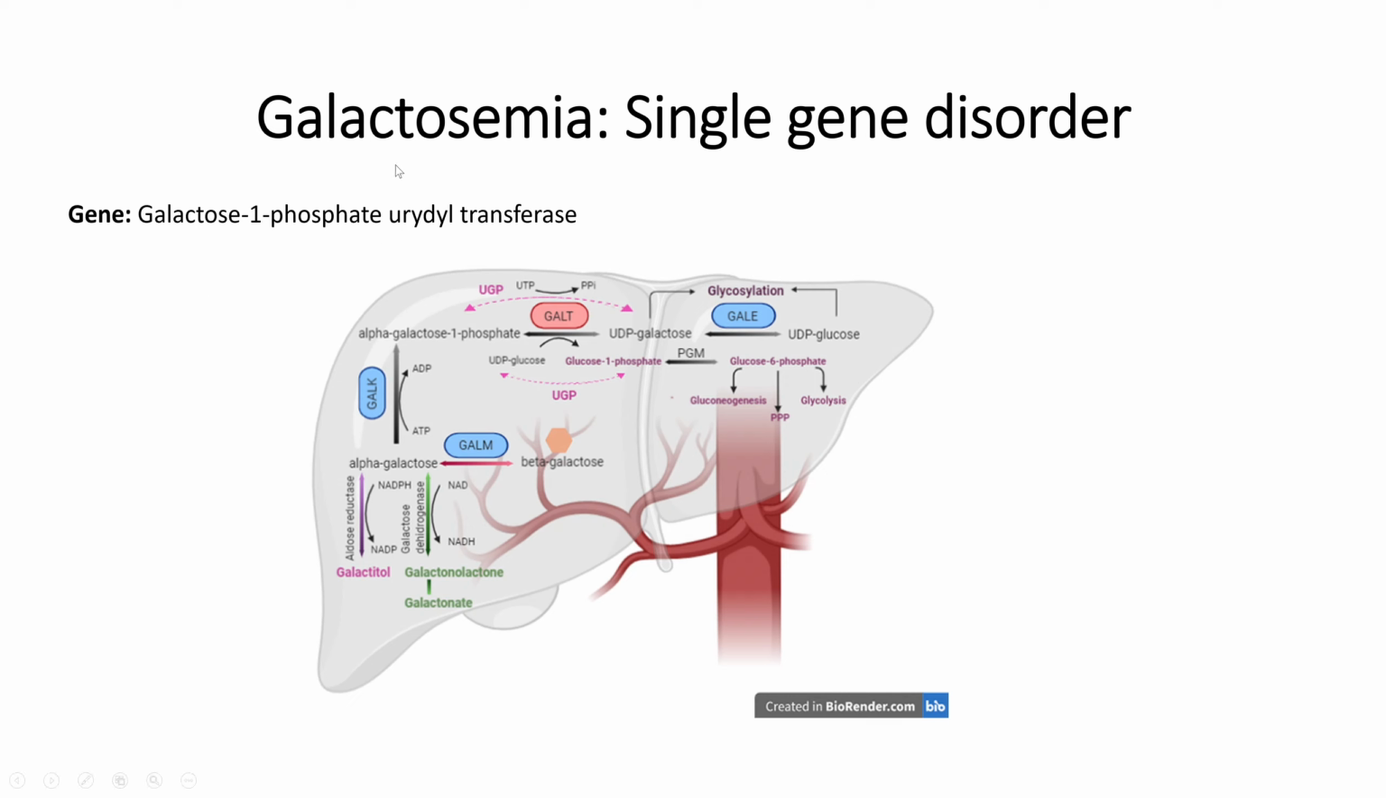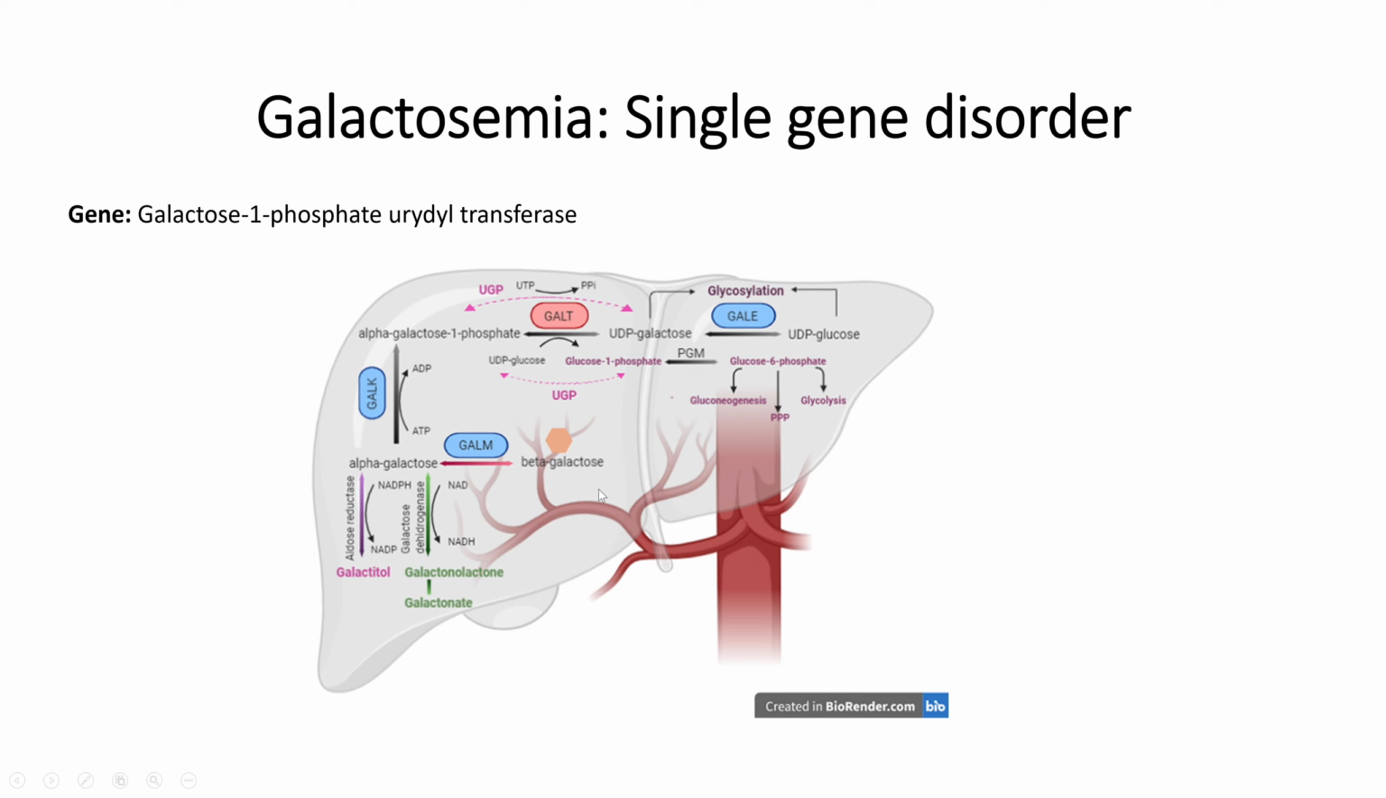In this video, we will discuss the problem or disease that is galactosemia. It is a single gene disorder, and the gene that is mutated or not functioning properly is galactose 1 phosphate uridyl transferase, and this gene mainly works in the liver. So let us first understand the normal functioning related to galactose 1 phosphate uridyl transferase, or in short we can call it GALT.